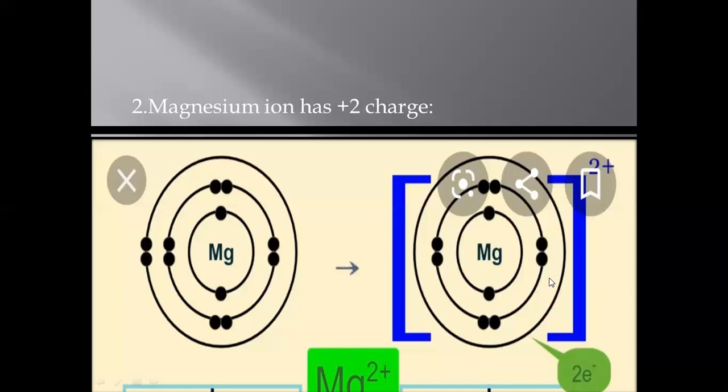charge. Now you can see this outermost shell is empty because magnesium loses those 2 electrons. This is called loss of 2 electrons by the magnesium atom, and it gives us a magnesium positive or divalent cation. The positively charged ions which are formed when an atom loses electrons are called cations. So magnesium will form a cation.